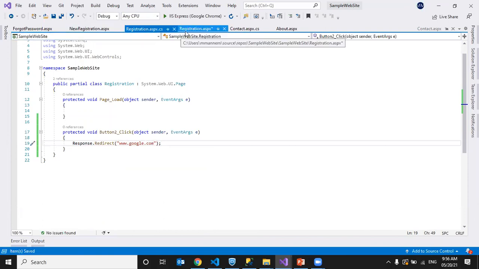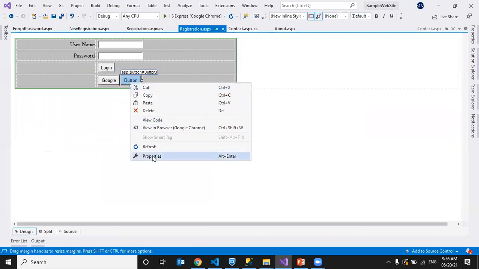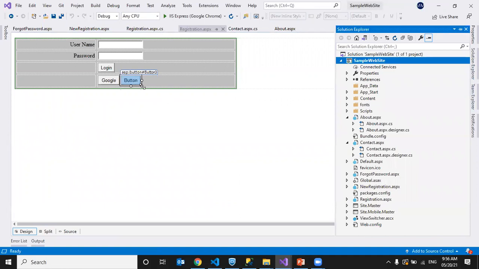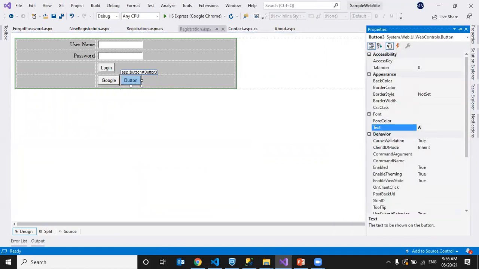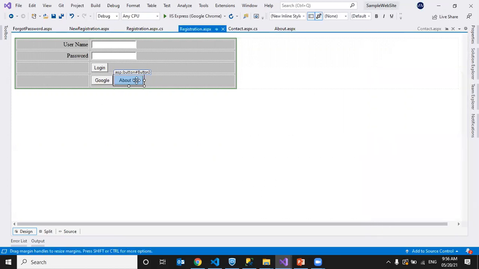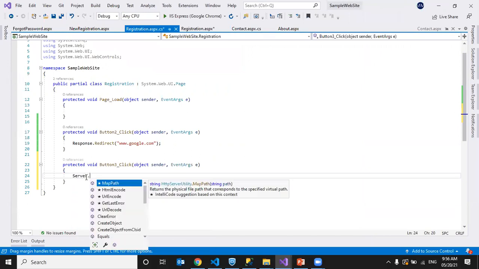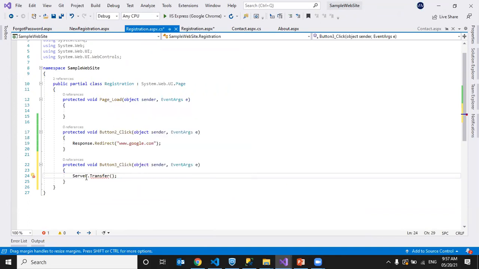Right. Now I want to go to a registration page or whatever page we have, the about us page. So I'll go to the about us page on clicking this button. I'll simply place about us. I don't want to use the postback URL; on clicking this, I want to use server.transfer to go to the about us page.